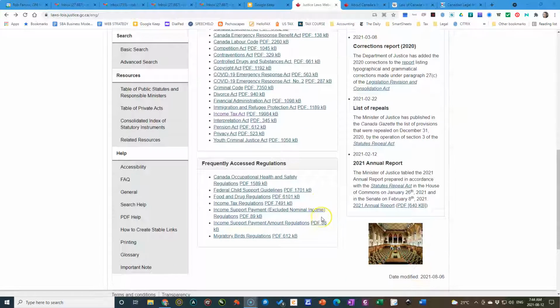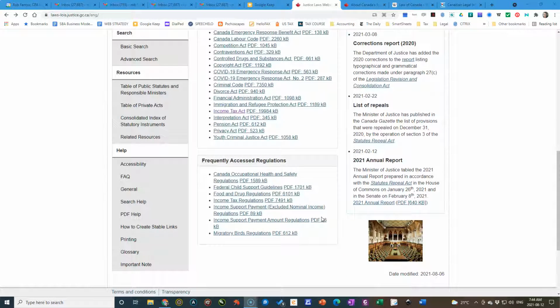We'll look also at regulations, which are part of law, but these are actually managed by cabinet, typically, or the government of the day. They don't need to be passed into law. They can be simply regulated by the government of the day. We take a look at the most frequently accessed regulations.